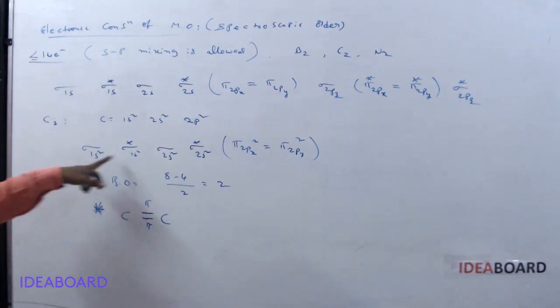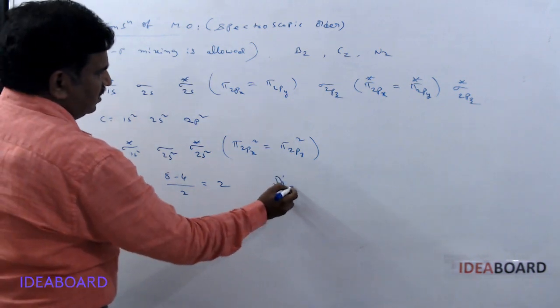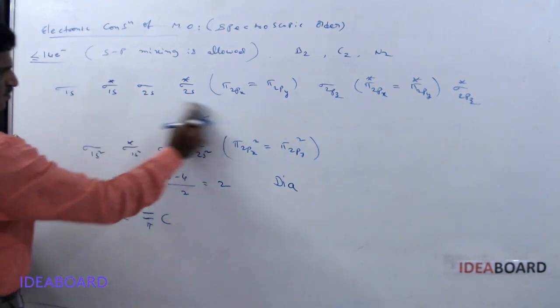Is there any unpaired electron? No, so no unpaired electrons. So it is called diamagnetic. That is about the C2 molecule.